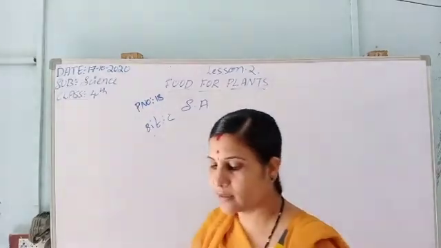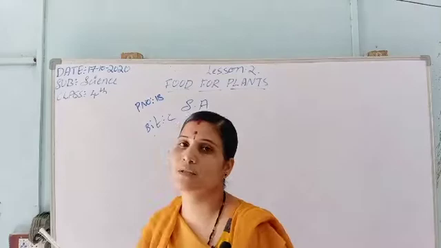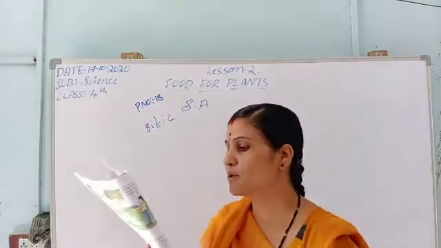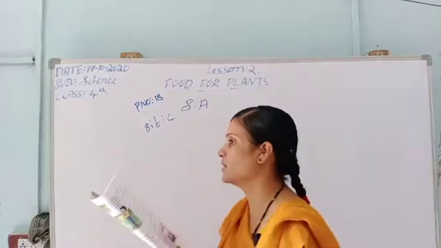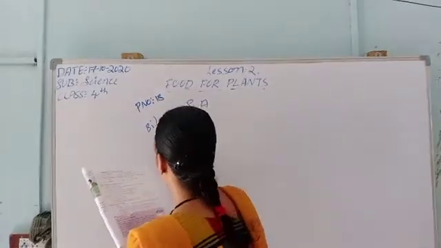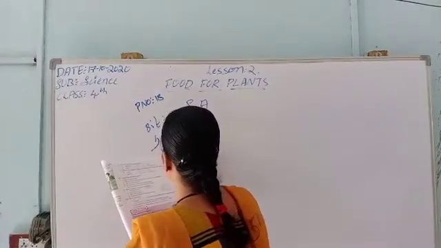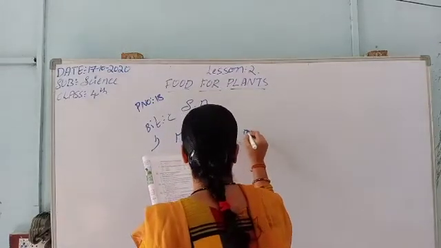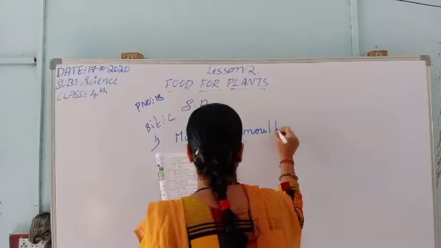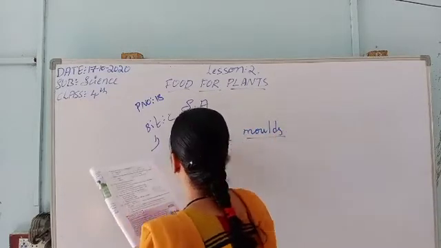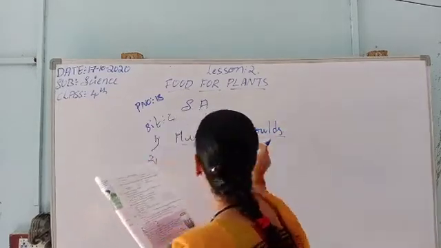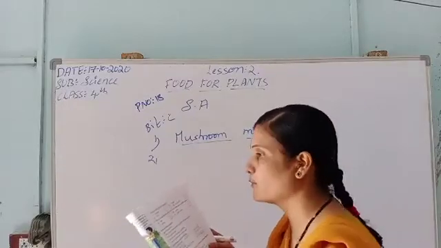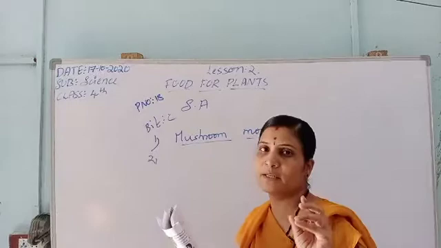First, two non-green plants: mushrooms and molds. Next, small pores in a leaf, that is stomata.